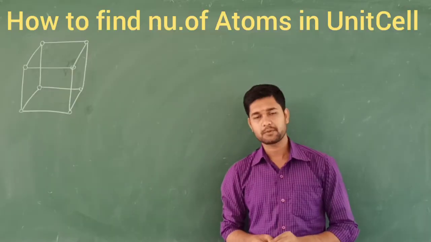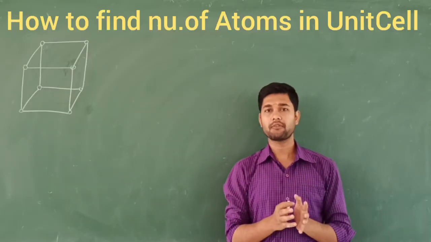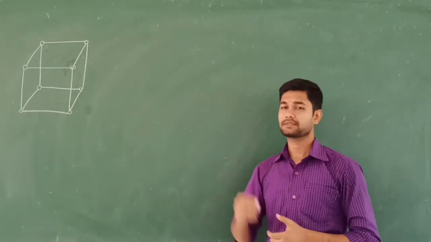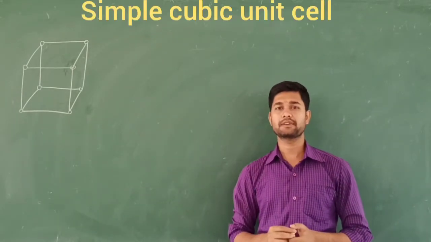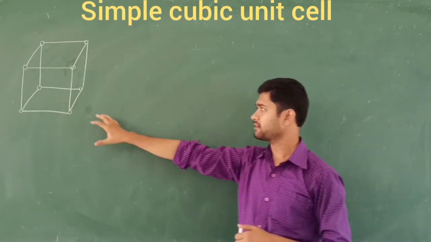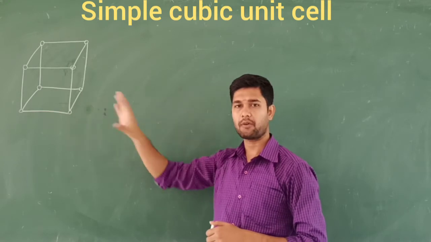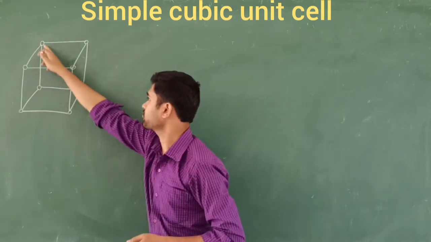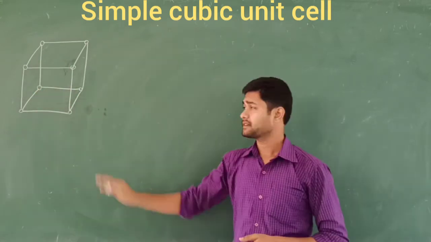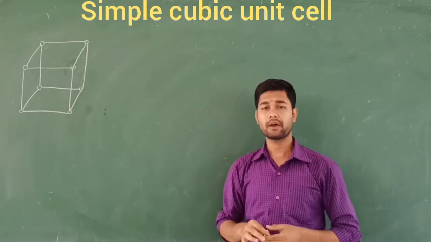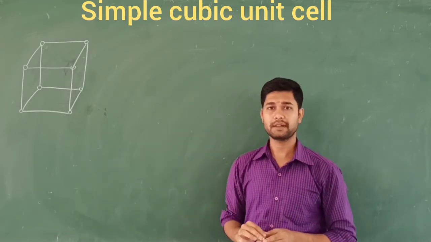Let us discuss how to count the number of particles in a unit cell. In that, we are going to take the simplest one, that is called the simple cubic unit cell. When you see this structure, it is a simple cube, right? Cube means obviously there must be 8 corners, like this: 1, 2, 3, 4, 5, 6, 7, 8. This is nothing but the constituent particles here. 8 particles will be located at the 8 corners of the cube, right?